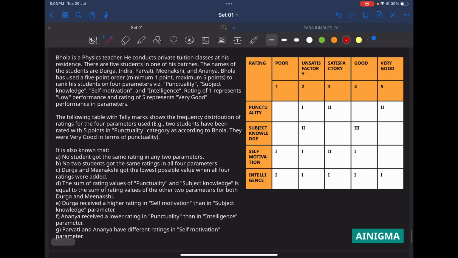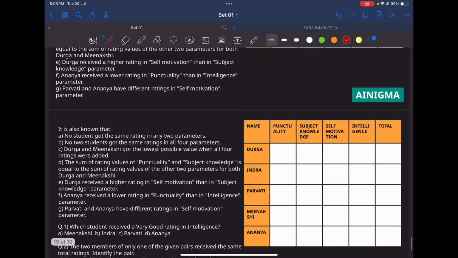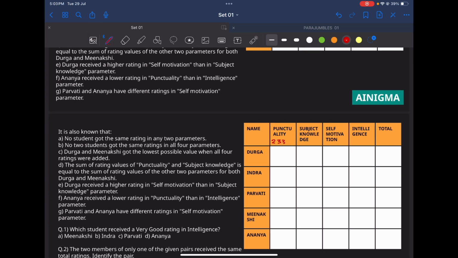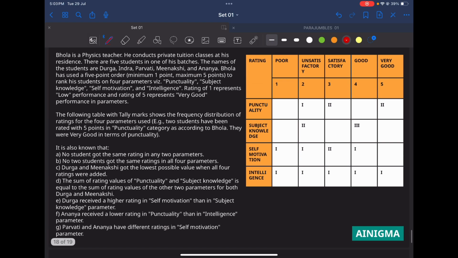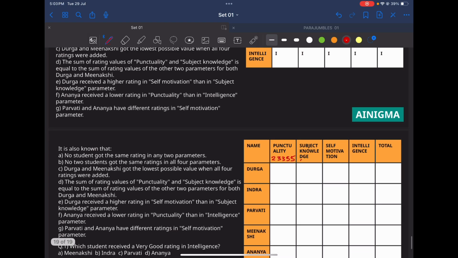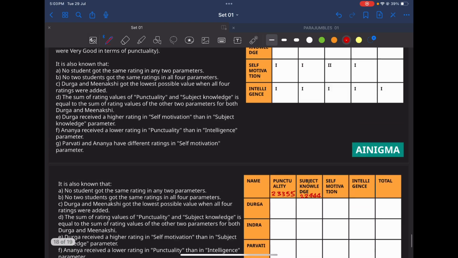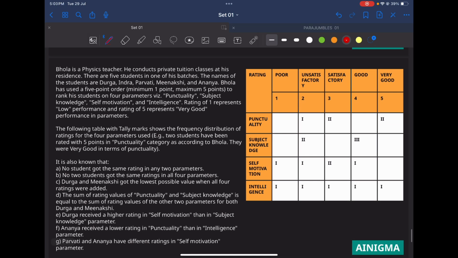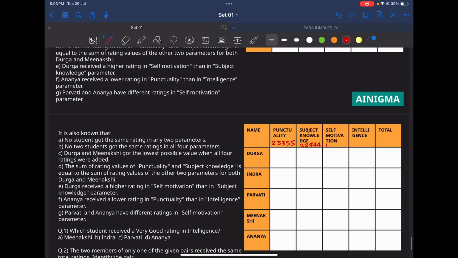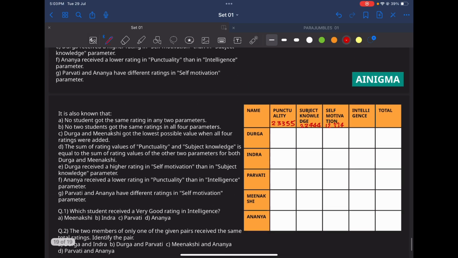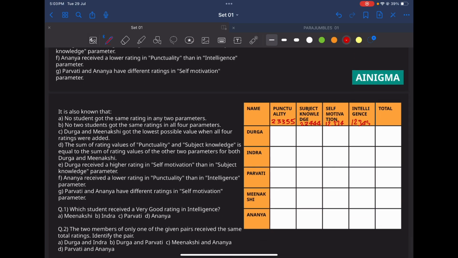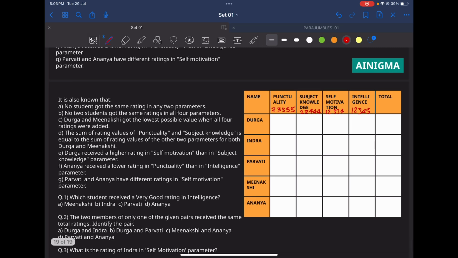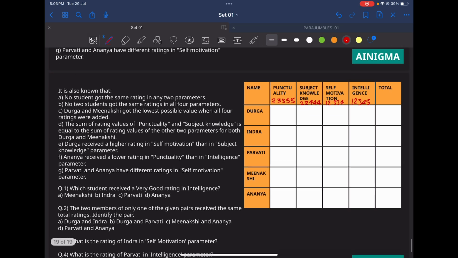So for punctuality we have 1, 2, 2, 3 and 5: one 1, two 2s, one 3 and one 5. This is the value of punctuality. Then in subject knowledge we have two 2s and three 4s. Then in self-motivation we have one 2, one 1, one 4 and two 3s, so 1, 2, 3, 3 and 4. And in intelligence we have 1, 2, 3, 4, 5, one of each. Okay, so we are done with it. Now there is no need to visit the previous table again.